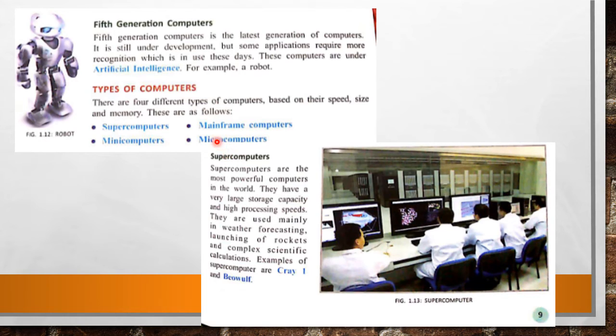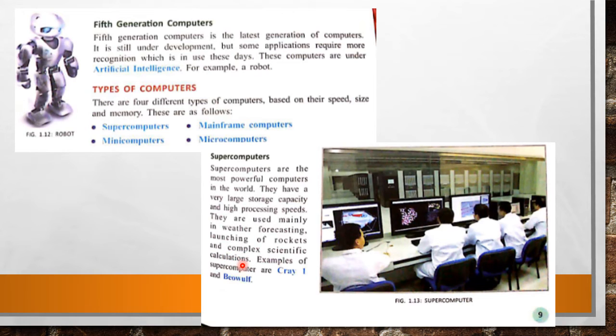Now students, let's start the reading from supercomputers and let's know what supercomputers are. Supercomputers are the most powerful computers in the world. Here are the pictures of supercomputers. बहुत ताकतवर computers होते हैं दुनिया में. They have a very large storage capacity and high processing speed. They are used mainly in weather forecasting, launching of rockets and complex scientific calculation.